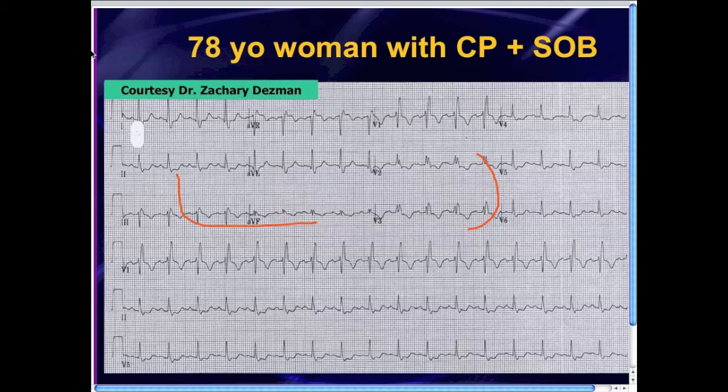So just 3 more cases to build on top of the video cast that we did back in December 2011, which talked about T-wave inversions in PE. Here's another 3 more cases demonstrating this is not an uncommon finding. Large PEs will produce T-wave inversions that mimic inferior and anteroseptal ischemia. So simple bottom line.